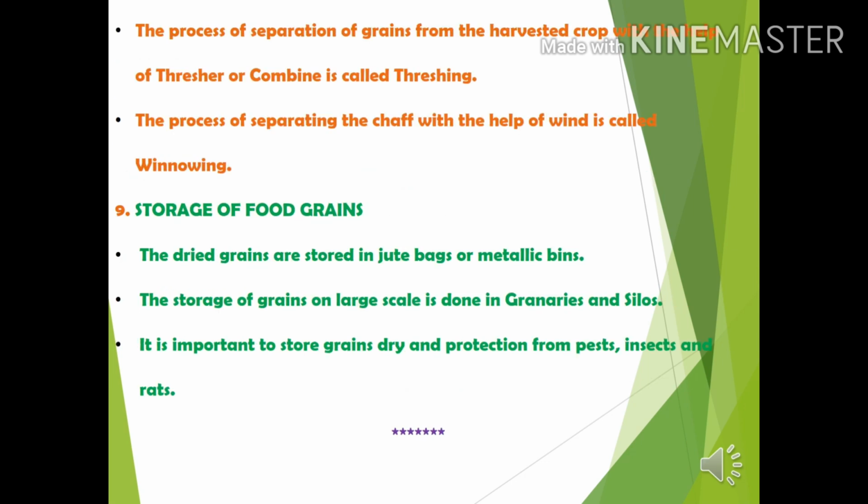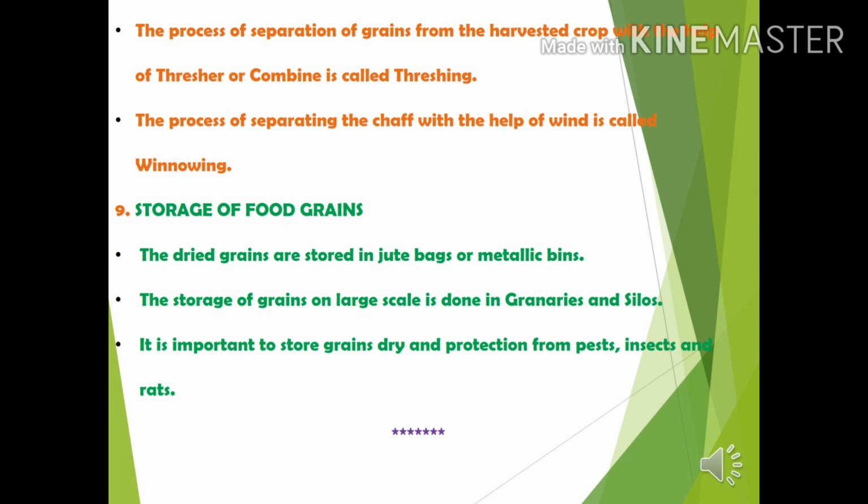The process of separation of grains from the harvested crop with the help of a thresher or combine is called threshing. The process of separating the chaff, the outer part of the seed, with the help of wind is called winnowing. The last step is storage of food grains.